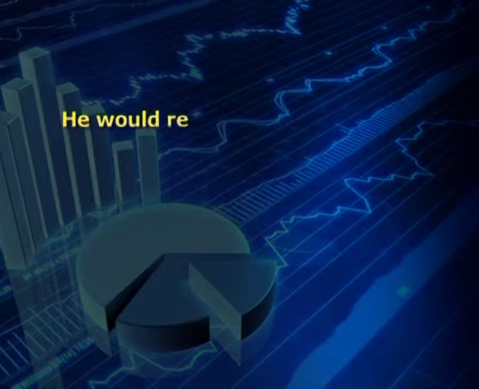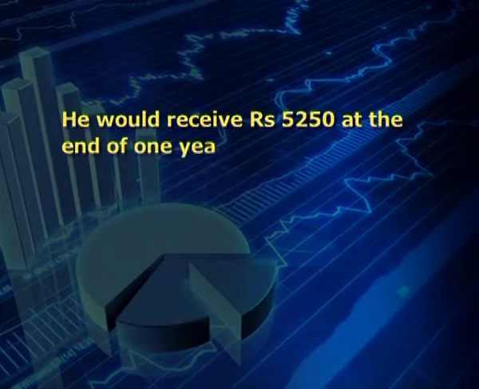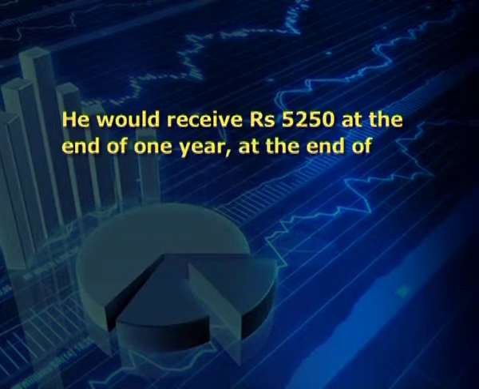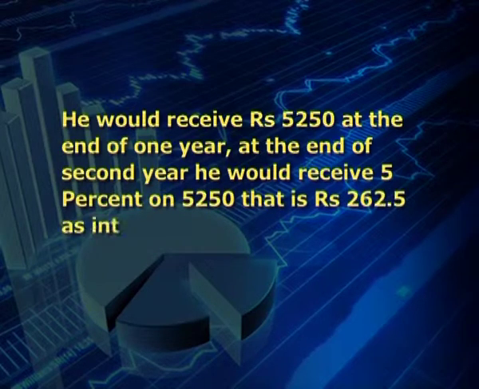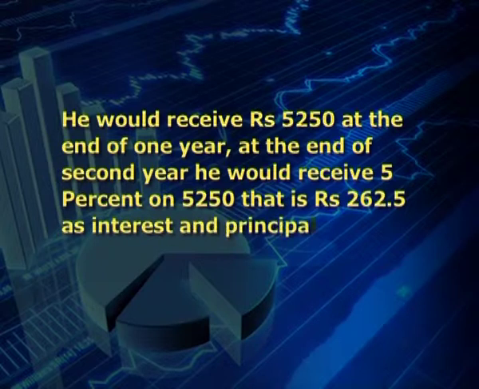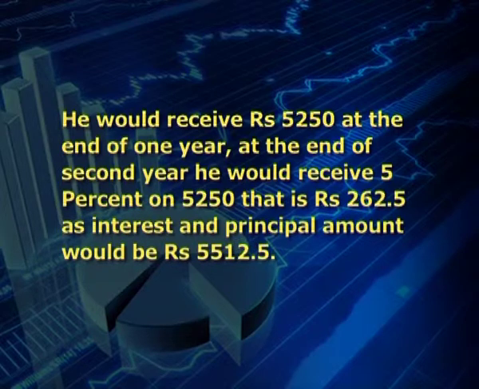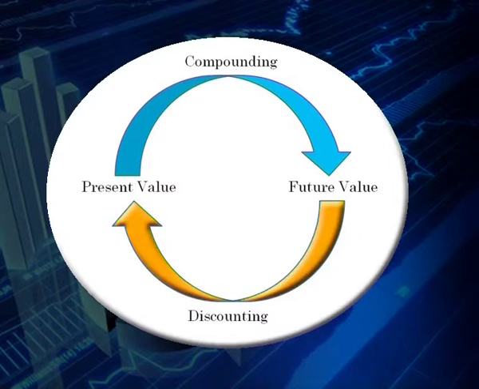He would receive rupees 5,250 at the end of first year, and at the end of second year he would receive 5% on 5,250, that is rupees 262.50 paisa as interest, and principal amount would be rupees 5,512.50 paisa.